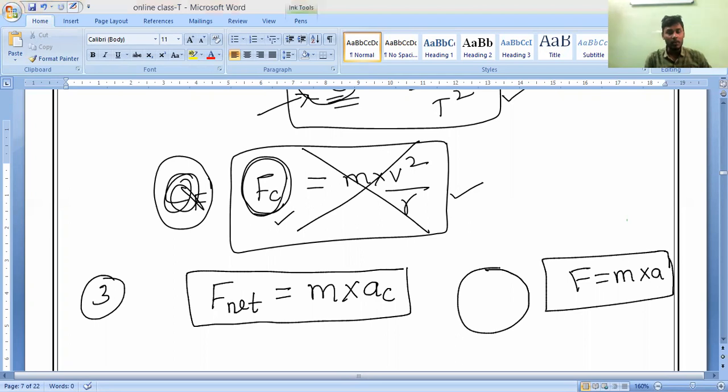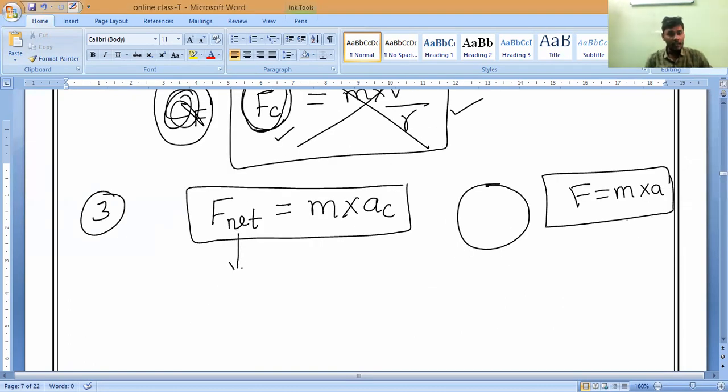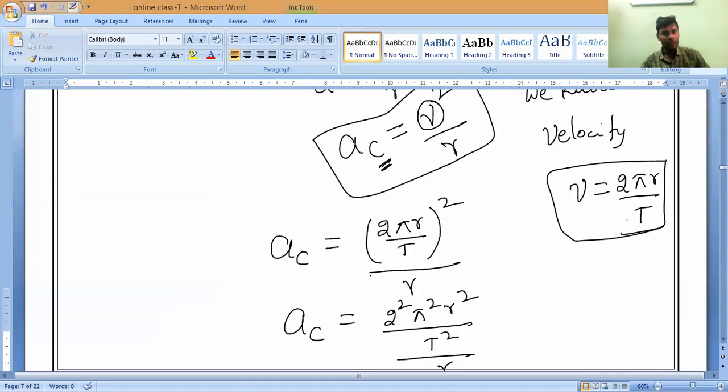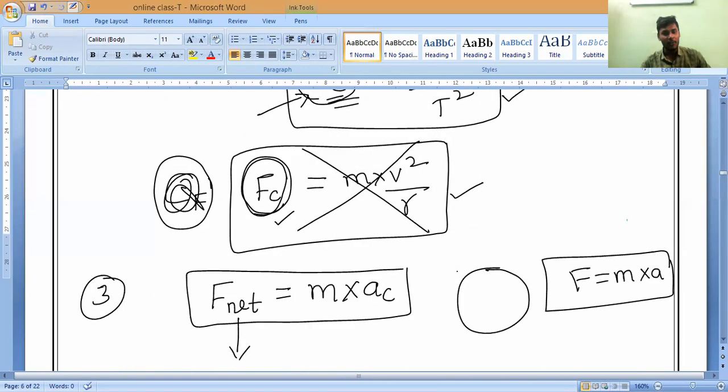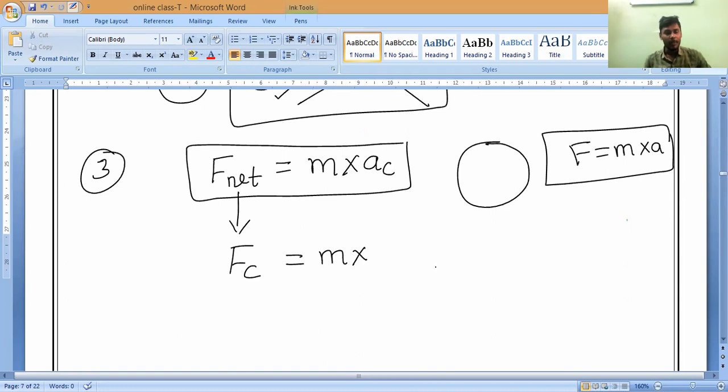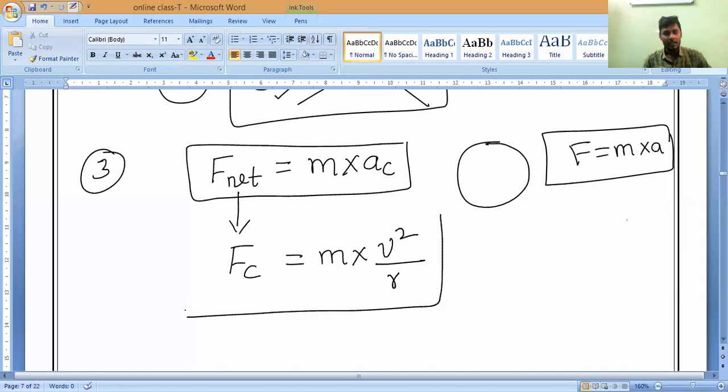F net means net force, the centripetal force. So can I take this F net as the centripetal force? Centripetal force is equal to mass into acceleration. Let me consider this as equation number 1. What is acceleration a_c equal to? v square by r. Can I substitute that in the formula? In place of a_c, I can substitute v square by r. So the centripetal force formula becomes m into v square by r.